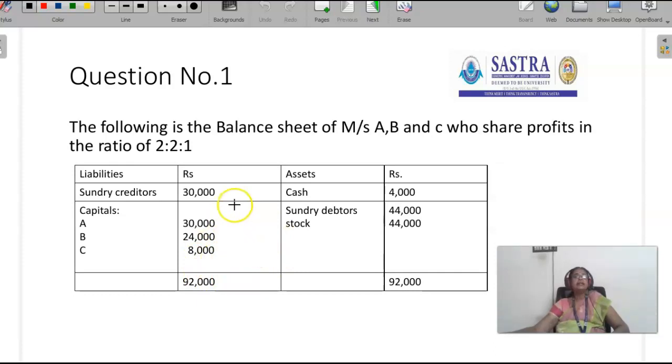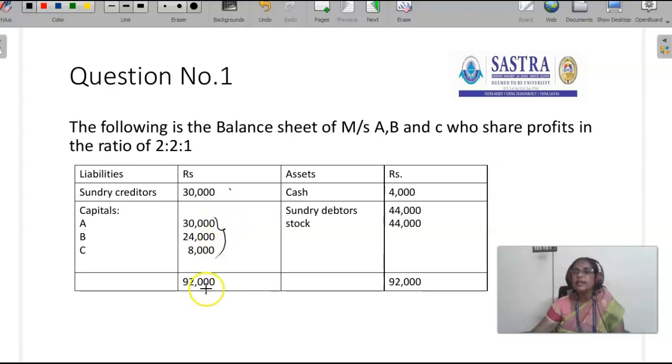First they settle sundry creditors, and then if the partners advanced any loan, that has to be settled. Finally they have to settle the capital of the partners. As and when the assets are realized, the capital of the partners is settled. That is called piecemeal distribution. Otherwise they have to wait for a long time to get back their money. So, under the piecemeal distribution, we have two methods. One is proportionate capital method. Another one is maximum loss method.